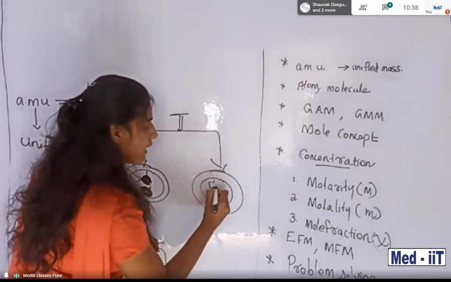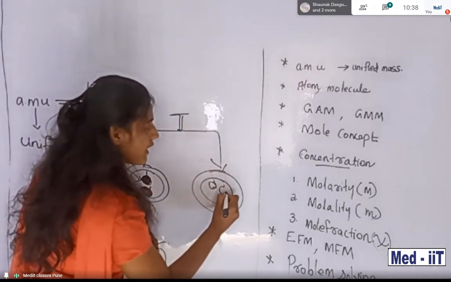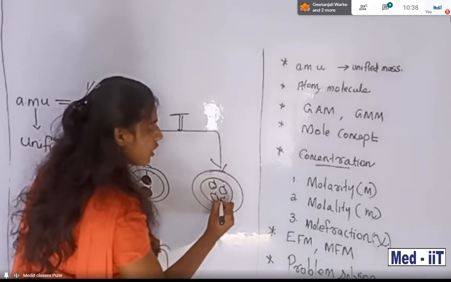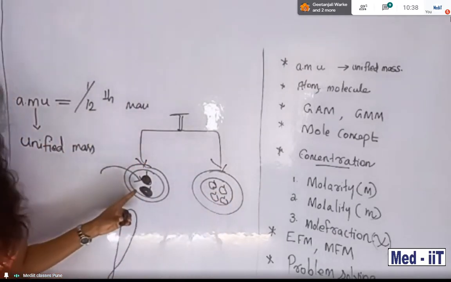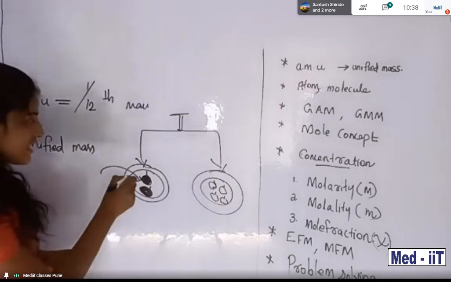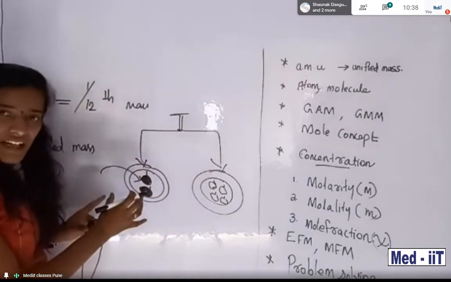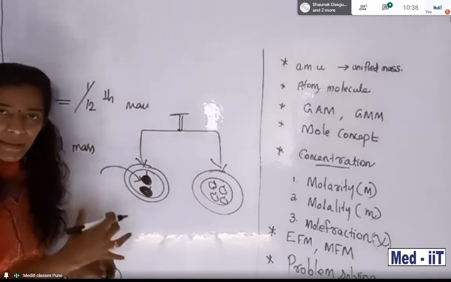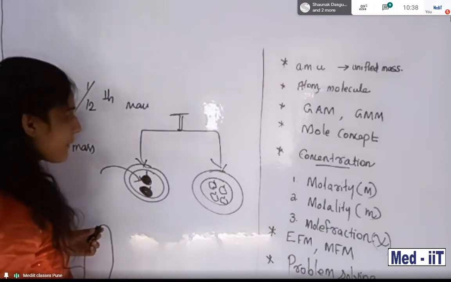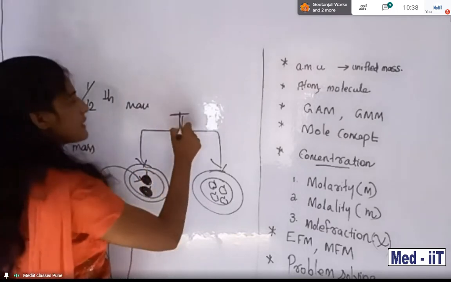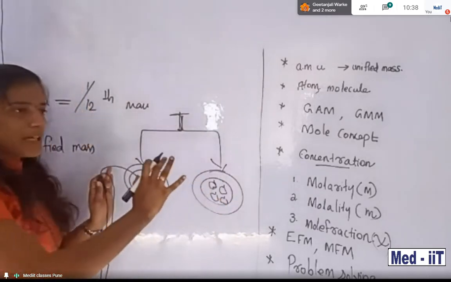We want to add apple here. So according to this, this is the unit we already know. This is the known unit, this is unknown. Based upon this unit, we are adding more and more apples, right? As a result, what happened? At some particular time, both masses become equal.